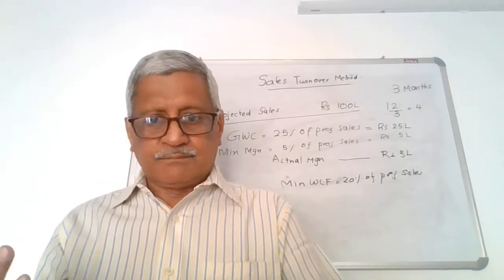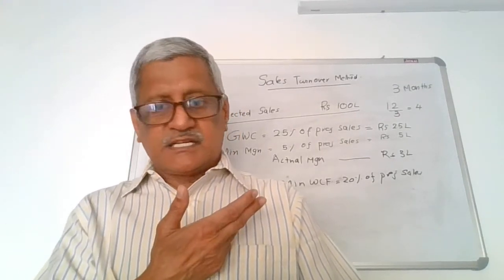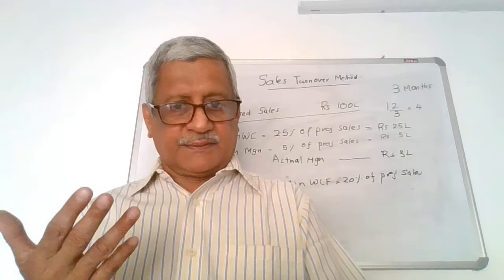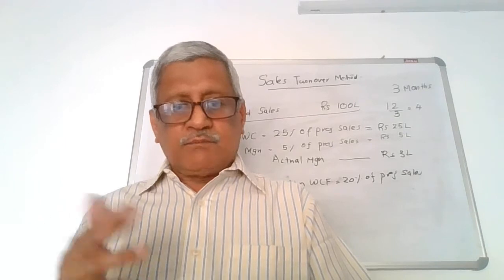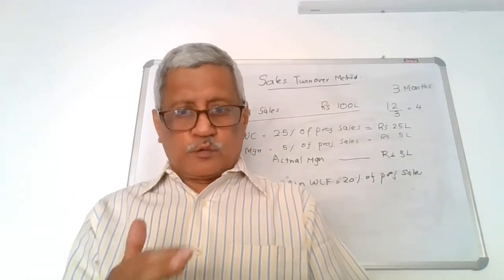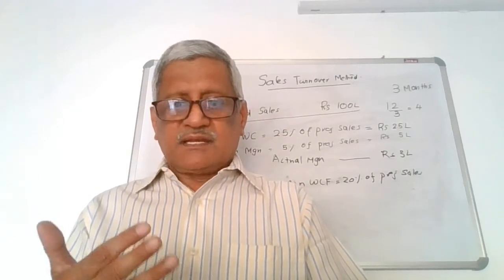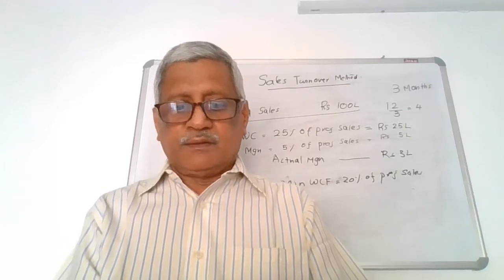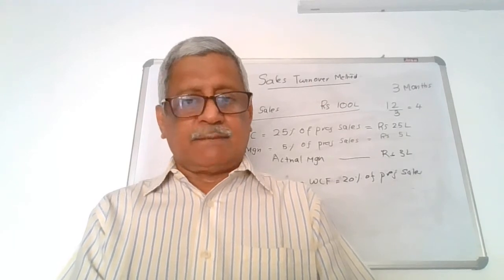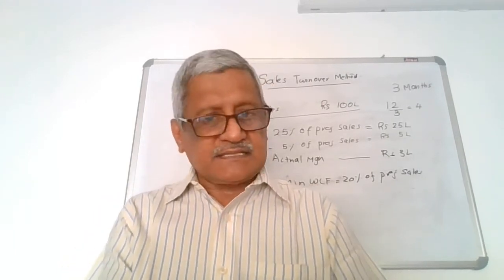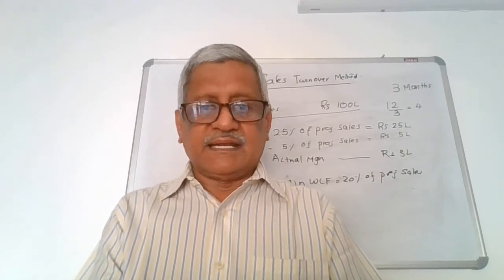And I had told you earlier, in case of micro and small up to 5 crore, most of the banks do follow the sales turnover method for assessing the working capital limit. In case of non-micro and non-small industries, up to 2 crore, they follow the sales turnover method, but it is not a rule because it varies from bank to bank depending upon their lending policy. I hope you have understood this method of assessing the working capital limit based on sales turnover method. In the next video, let us discuss the cash budget method with a numerical example.